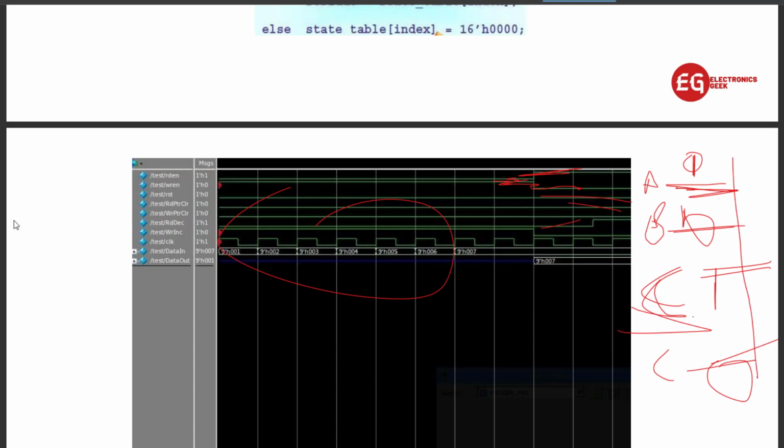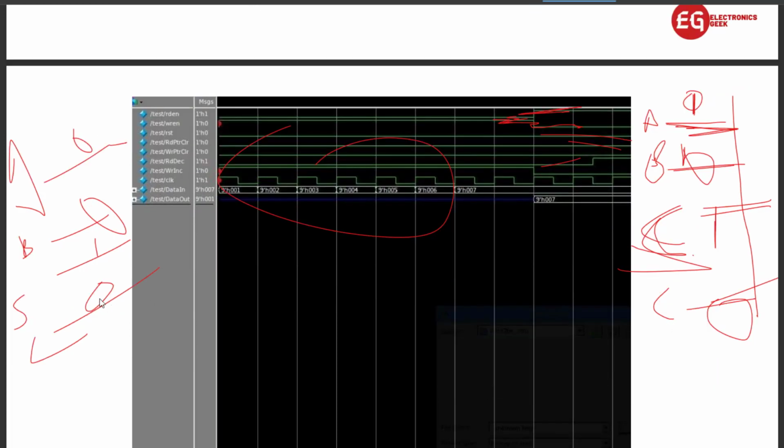Now we can verify that whatever the input we are giving, that is correct. So if you are giving a is 0 and b is also 0, but in the sum we are getting 1, it means there is some error in the logic. So now what you will do is send the design code back to the design engineer and report that there is some error in the code. The design engineer will correct it and send it back to you to verify the code.